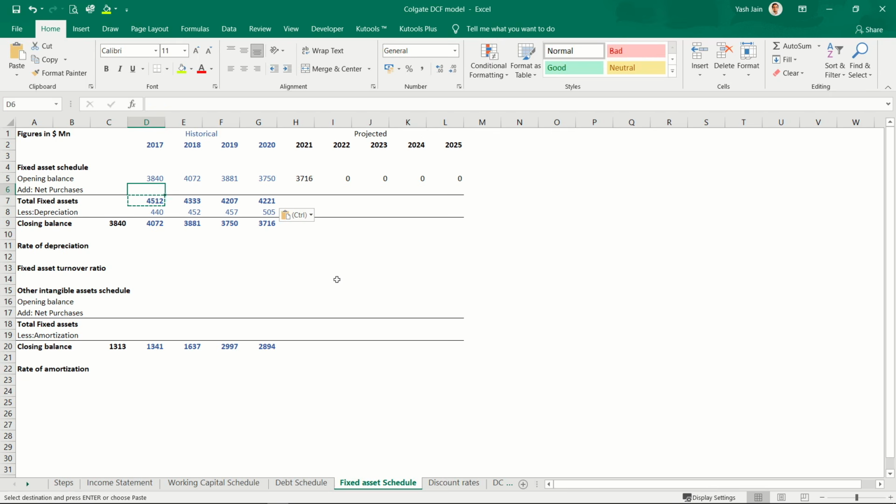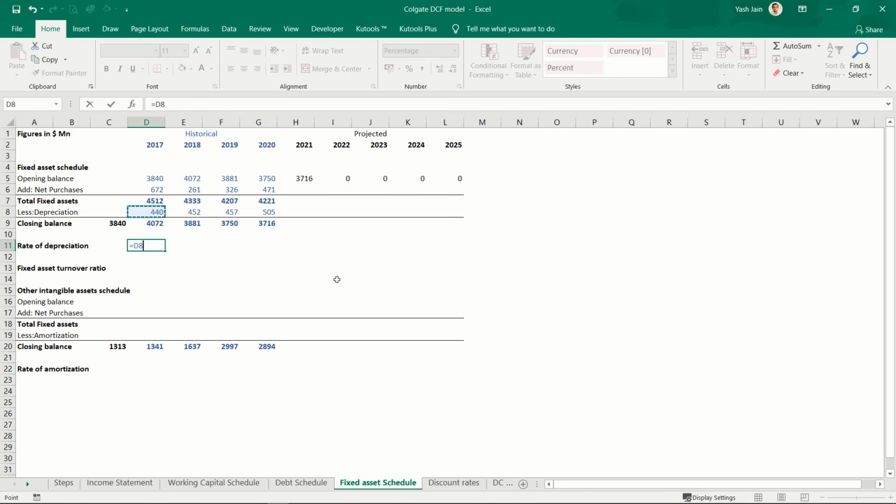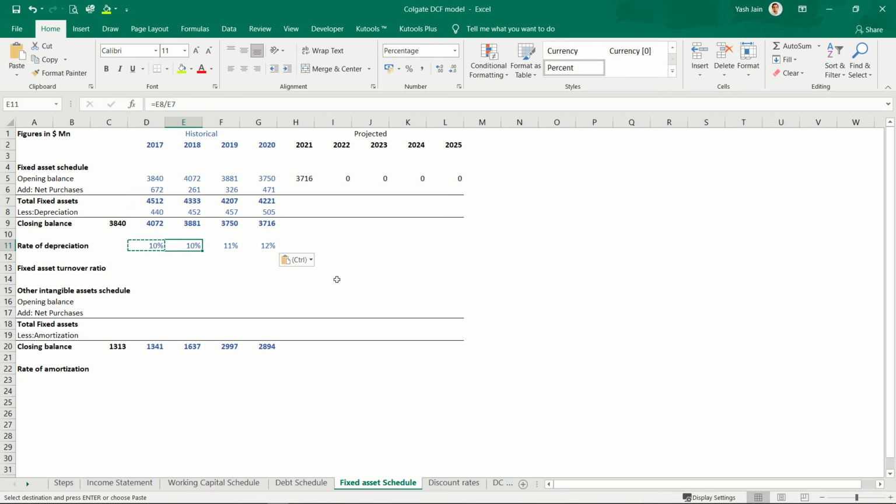What must have happened in the middle of the year? I must have purchased something. So this minus this. So I have purchased 672, then 216, 326 and 471 million worth of fixed assets. Okay, I have this data now. I can calculate the rate of depreciation now. So this is my depreciation for the year divided by this. So my depreciation rate is around 10%. Copy paste. So it is 10, 11, 12%. Let's say between 10 to 12%. I have this ready.